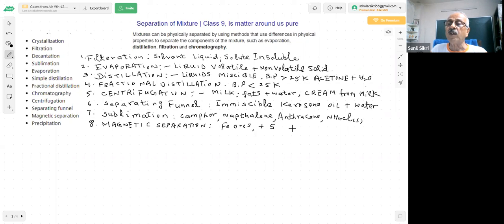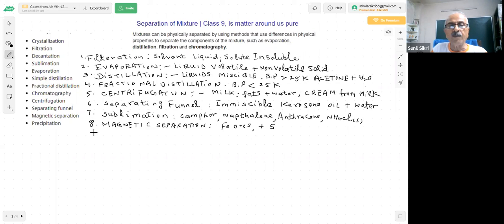For example, if I have to dissociate water into hydrogen and oxygen, then I have to pass electricity, which becomes a chemical procedure to separate water into its components. In all these cases, the identity of the substances has not changed. We simply used physical methods, a difference in physical properties, as I told you right here. Which properties? Physical properties. So physical property differences have been used. Magnetic separation you can do, students.